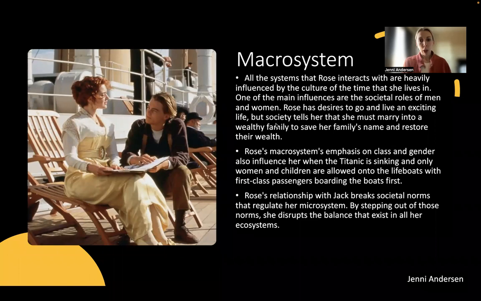Rose's relationship with Jack breaks societal norms that regulate her microsystem. By stepping out of those norms, she disrupts the balance that exists in all her ecosystems. So we see when she starts spending time with him that all her other relationships kind of get out of balance.